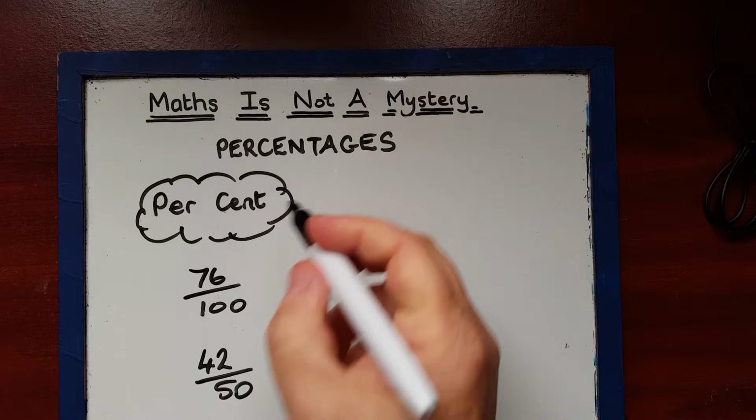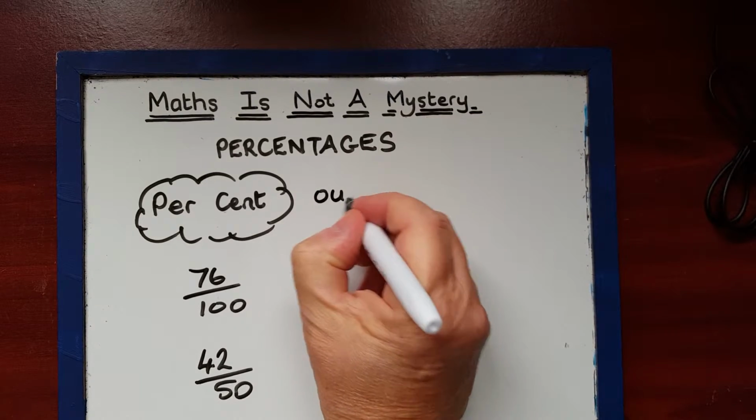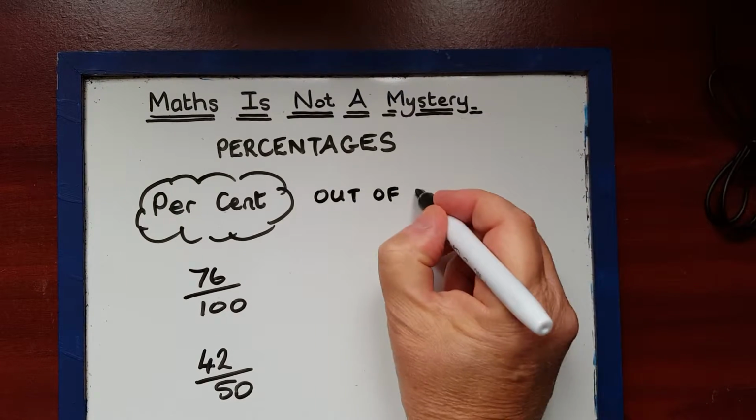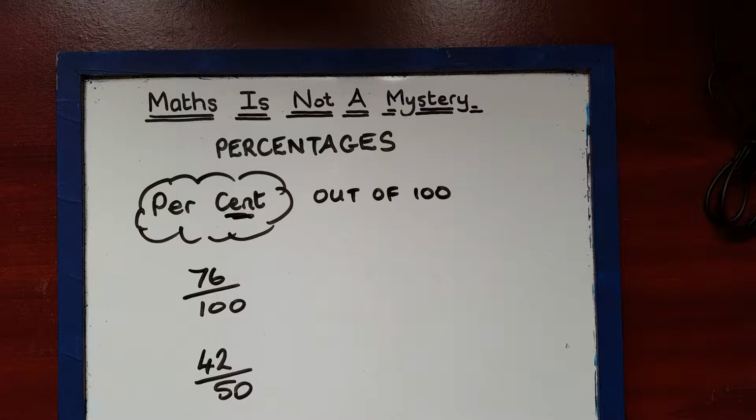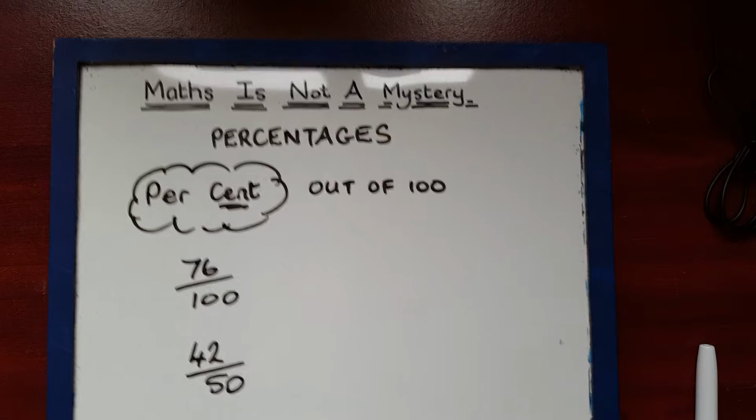Percent actually means out of 100. Okay, the cent part there is the 100, like there are 100 cents in a dollar, 100 cents in a euro, centimetres, 100 centimetres in a metre, and so on. Per means out of. Okay, and the point of doing percentages is basically so that you can compare things that would otherwise be difficult to compare. And I'm going to give you a few examples here.